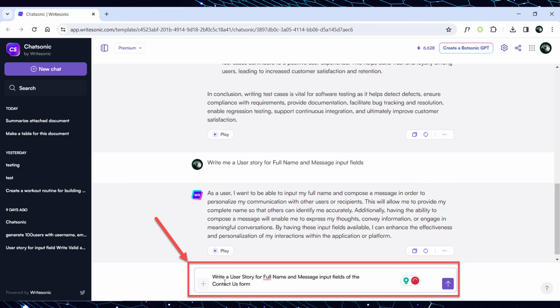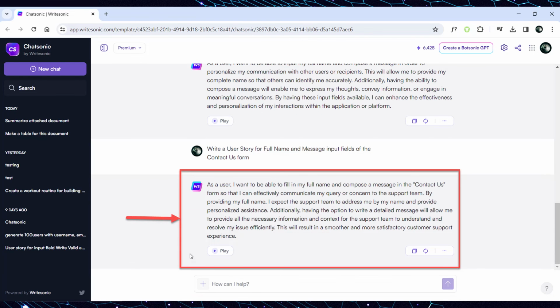Let's try to specify additional details for our user story. Back to ChatSonic AI and input the next prompt. Write a user story for full name and message input fields of the Contact Us form. After sending the prompt, ChatSonic AI answers, providing the user story for the name and message input fields of the Contact Us form.